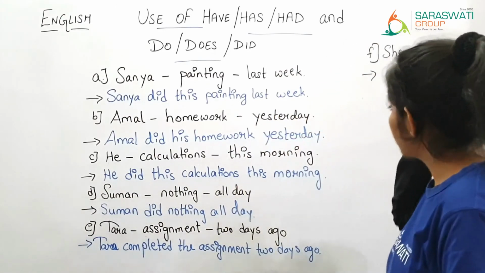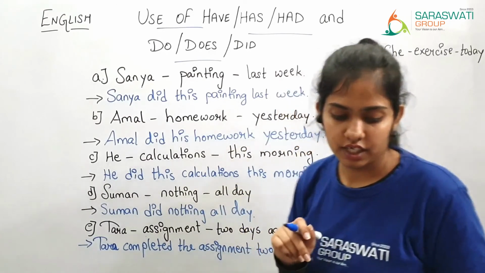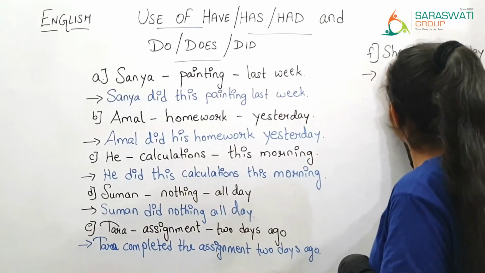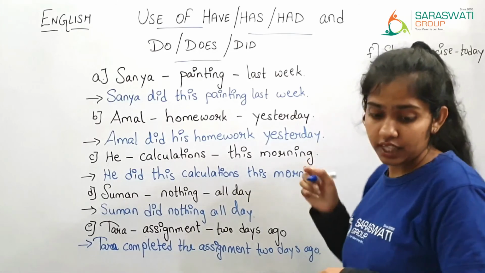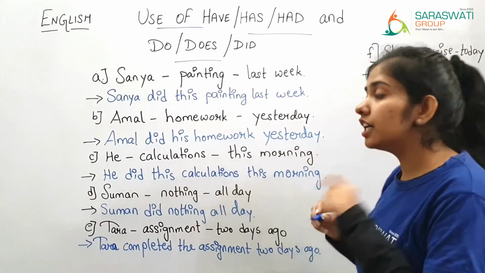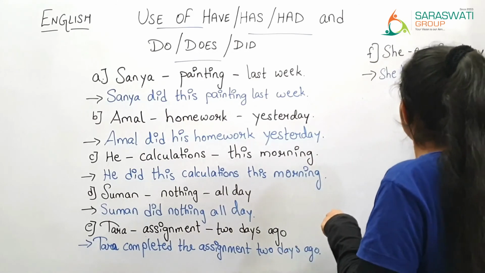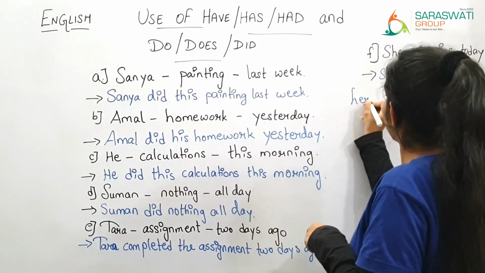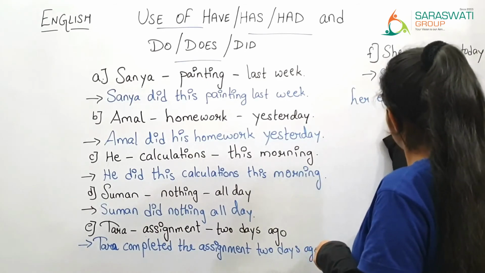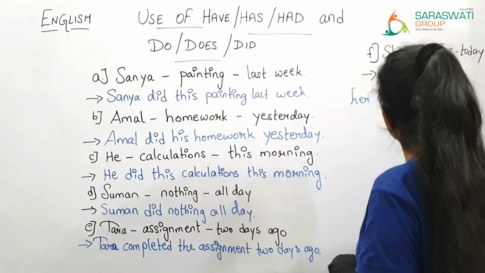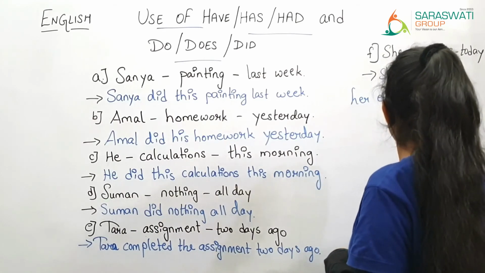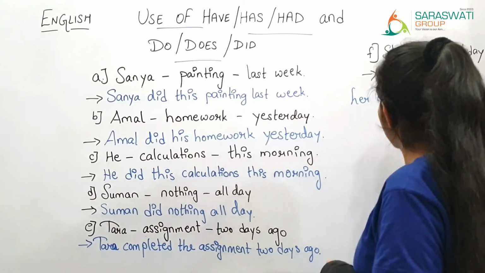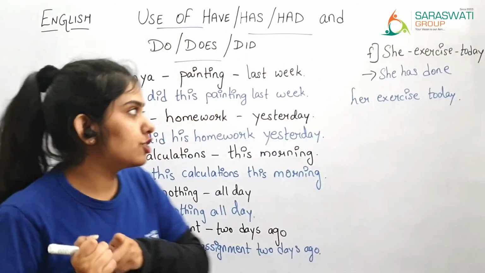Now she exercised today. She has done her exercise today.